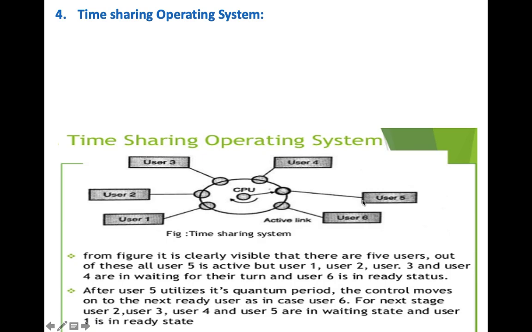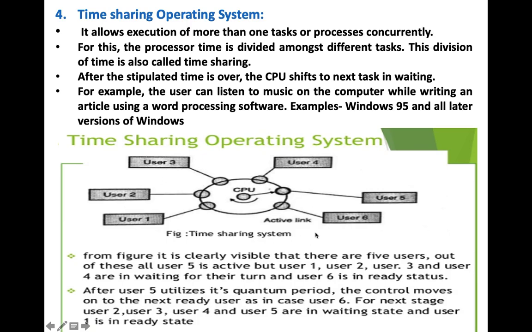After the period of user 5 is over, the control will move to user 6. After that, all the others will be in the waiting stage, and when the task of user 1 is over, it will move to user 1. So in this way we have shared the time between different users.